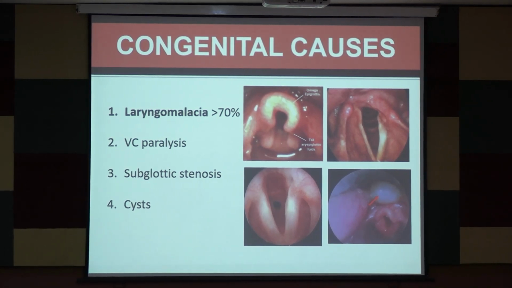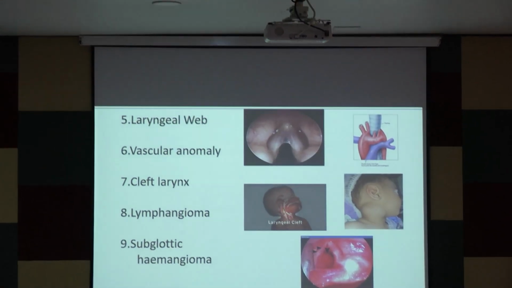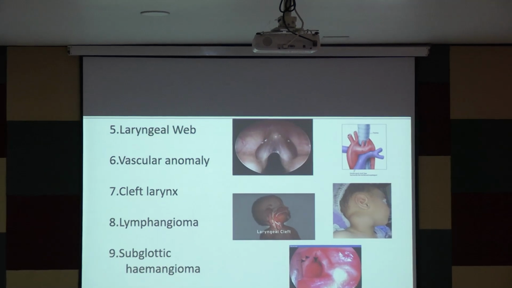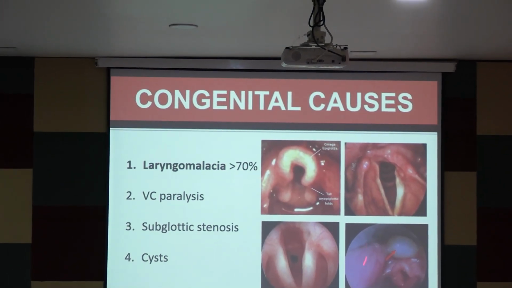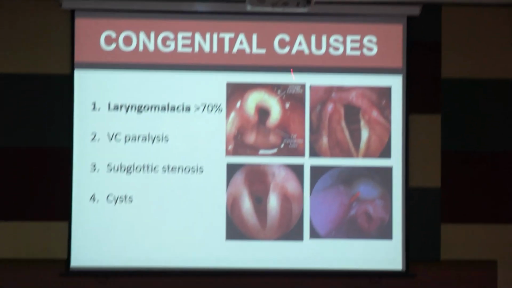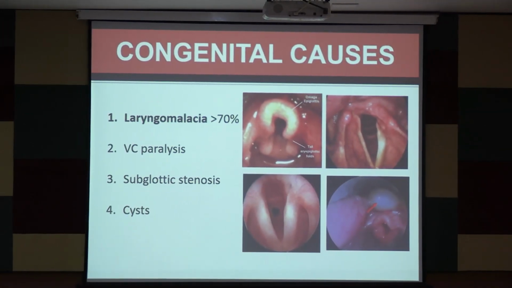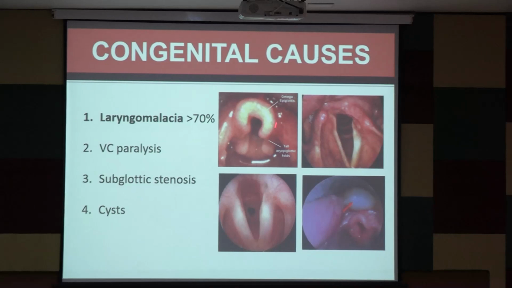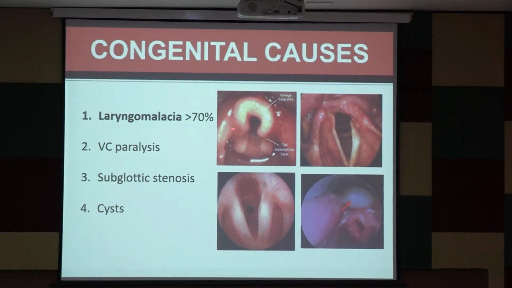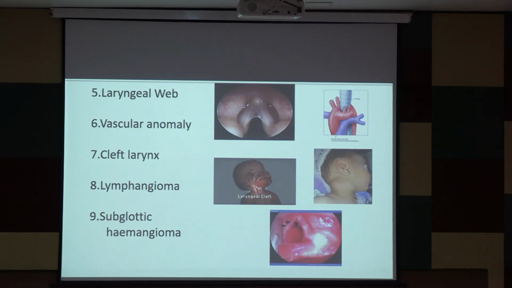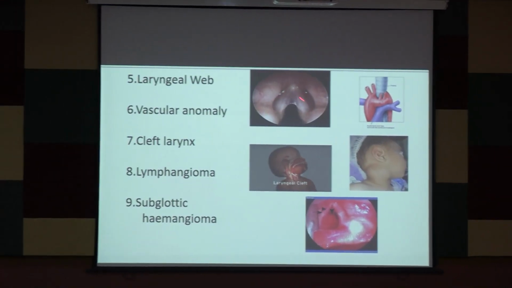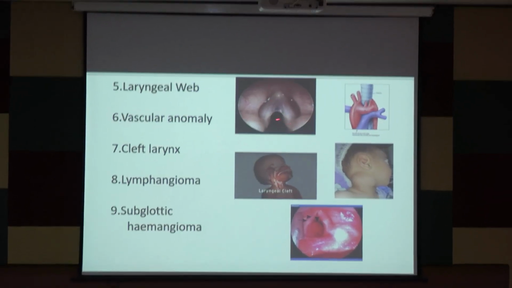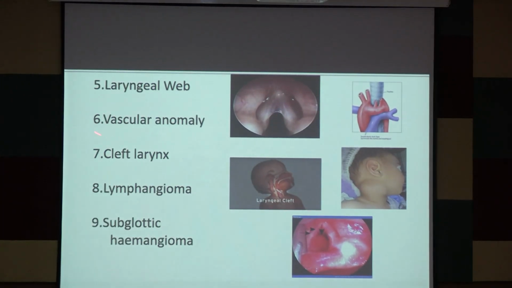There are a few more, that is the laryngeal web. I forgot to mention, Sayan is very right, thank you. It is very important. It may come as an MCQ that in laryngomalacia you may get what is known as an omega-shaped epiglottis. Laryngeal web: there is a tissue between the vocal folds which is causing obstruction and causing the stridor. Vascular anomaly.